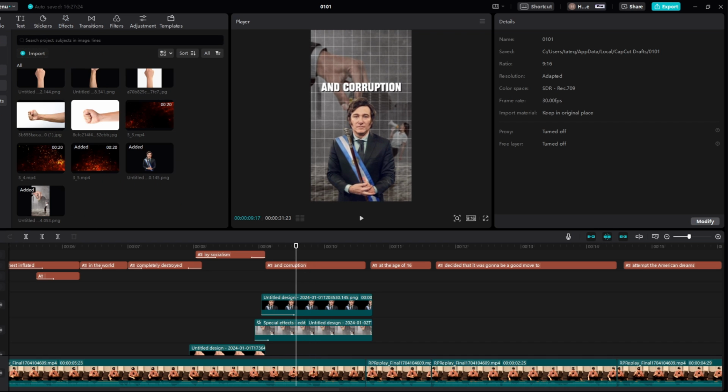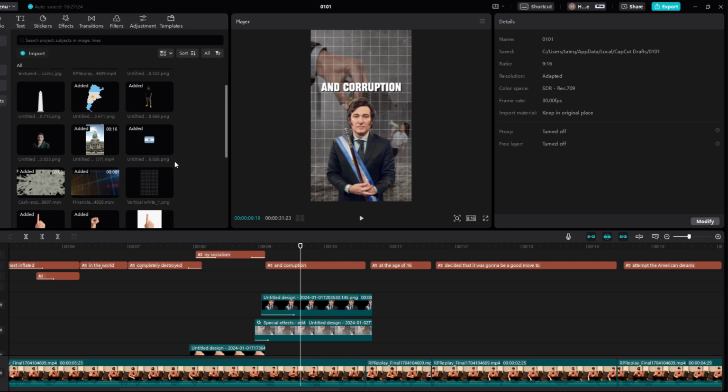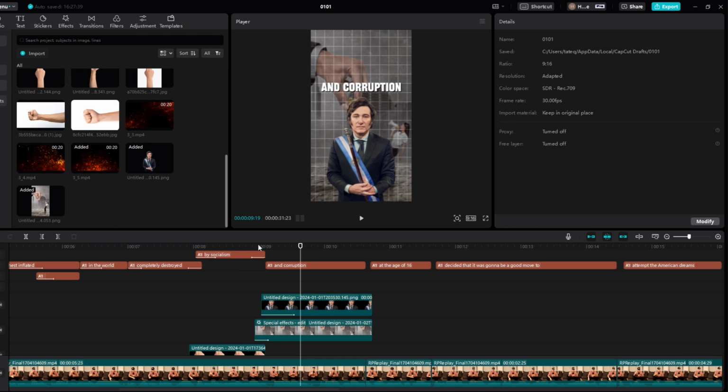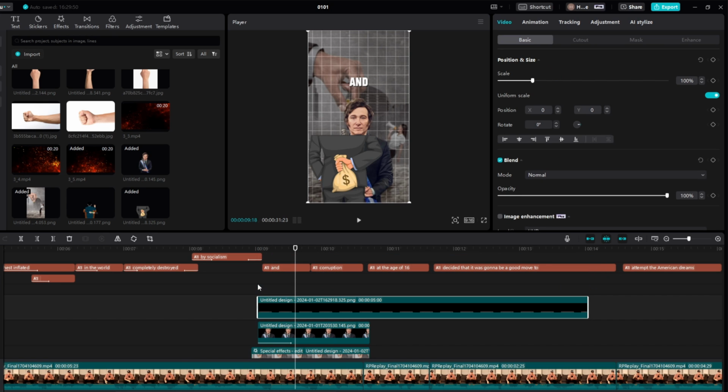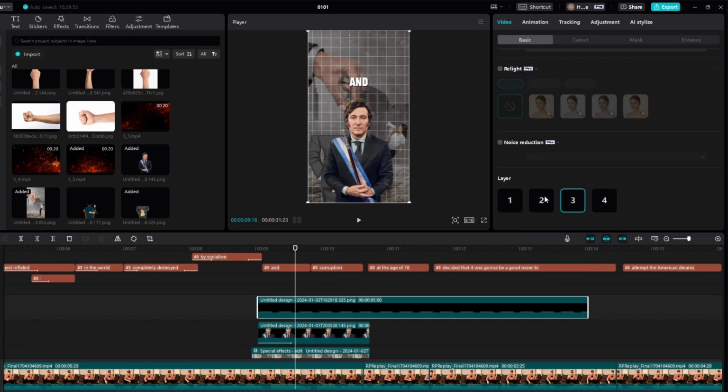I'm gonna add another overlay right here as well, just so he's talking about corruption. So give me a quick second, guys, to find one. Okay, so now for this part we've got these 2 overlays that we found. So if we bring this right here, then we're going to put this behind him just like so. And then we're going to make this slightly smaller. And then what we can actually do is bring this to like here, just like so.